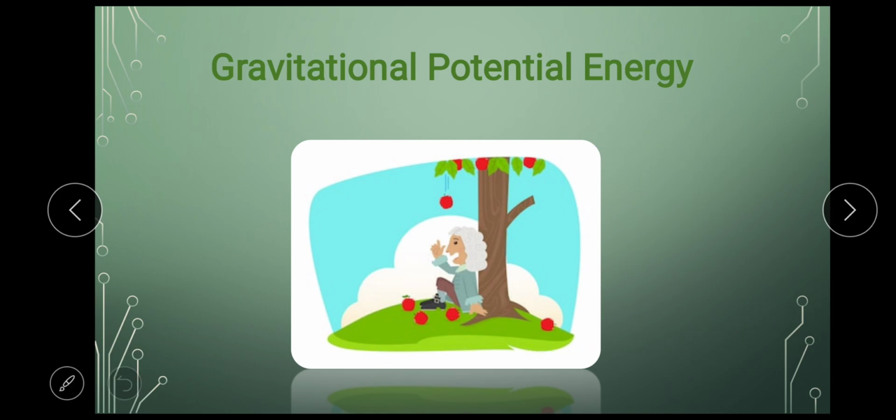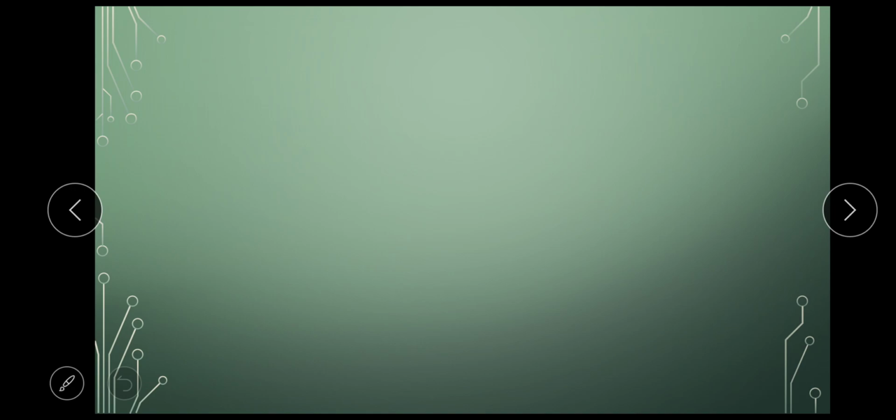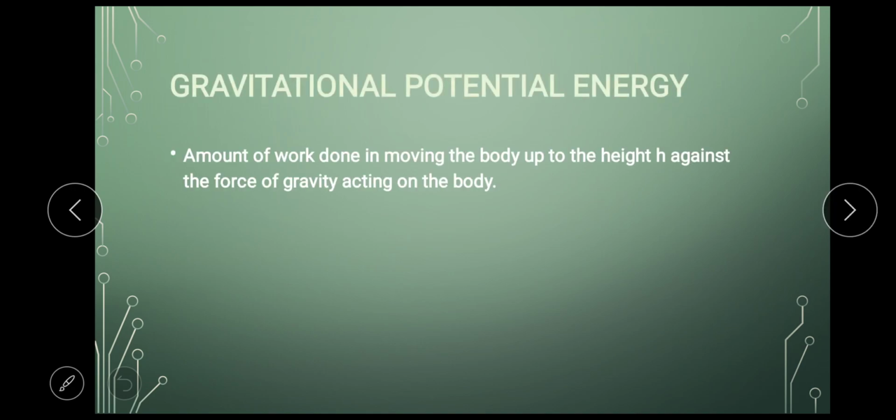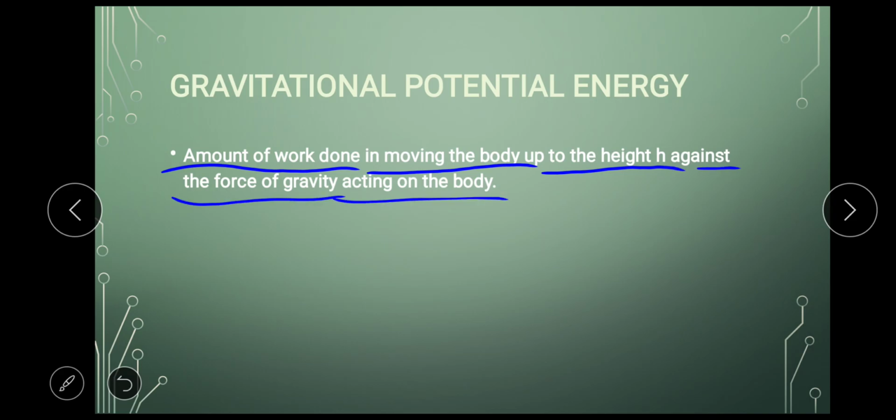Let's see some examples. First, let's see the definition. The amount of work done in moving up to the height h against the force of gravity acting on the body is gravitational potential energy. What is gravitational potential energy?